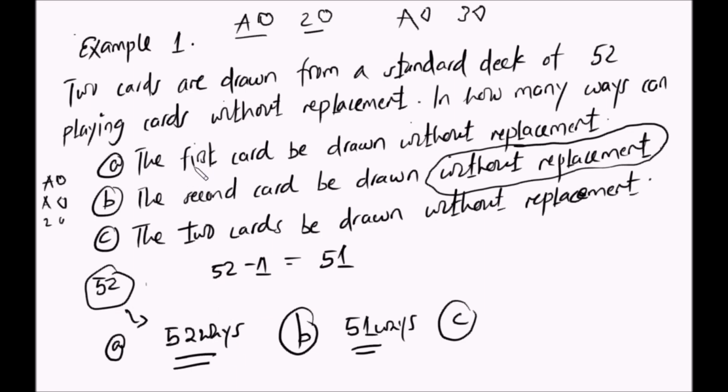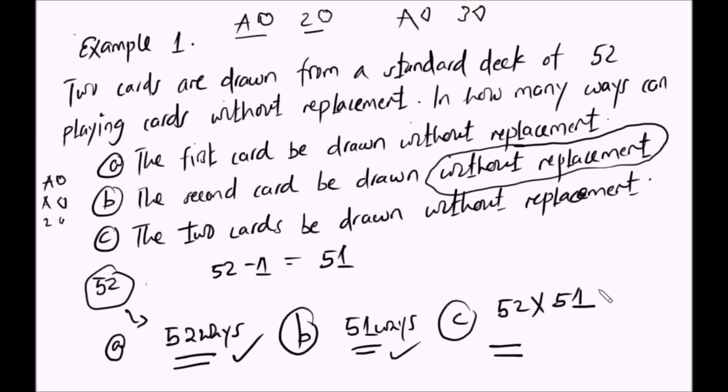Kwa hiyo kama kuchomoa the first card without replacement ni 52 ways, the second card without replacement ni 51 ways, 2 cards without replacement itakuwa ni 52 times 51. Ukitumia calculator yako hapo, 52 times 51, what do you get?